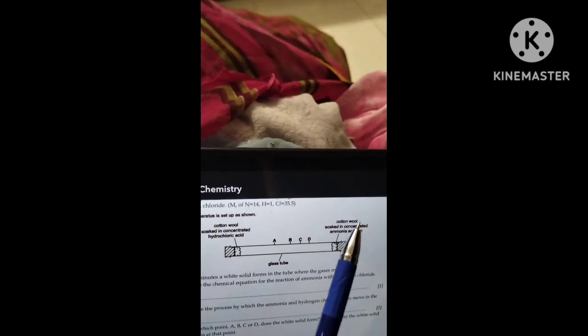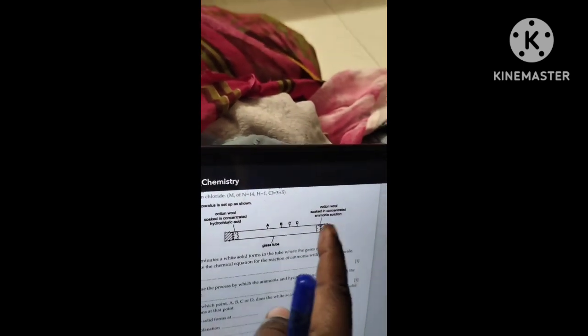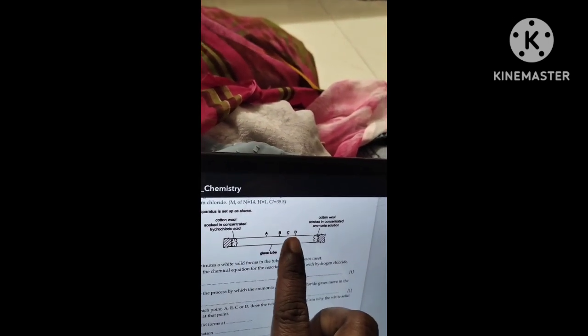So here usually in the test paper they have switched the hydrochloric acid here and ammonia here, but in your textbook they usually give ammonia here and hydrochloric acid here. So you wrote the same answer. But here, wherever the ammonia is, it will travel faster. So it will go to A. So okay, most kids might get this correct. It's just the understanding. As soon as you saw the question first, you imagined it's the same question from the book, but they have switched the places. So instead of writing A, you have written C. In fact C would not even have come, you should have written D, but it's okay. The answer is A. It has traveled till the middle.